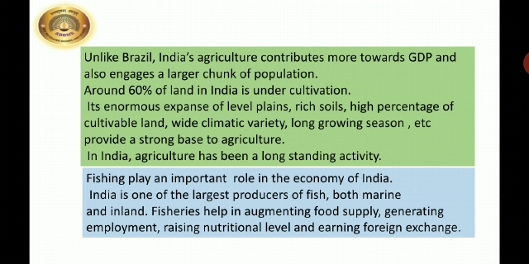As India is an agrarian country, the primary occupation of Indians is agriculture, as we have 60% land under cultivation. This is because of the enormous expanse of level plains. Go to the physiography of India, you have studied there. The North Indian plains are level plains, with rich soils and a high percentage of cultivable land.